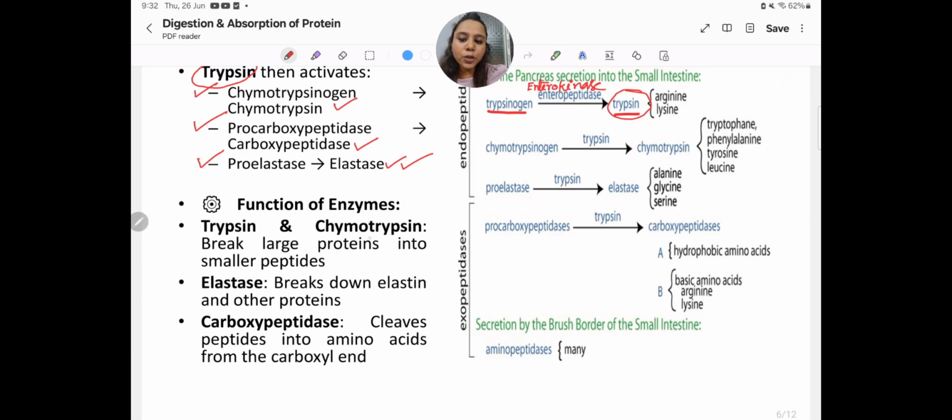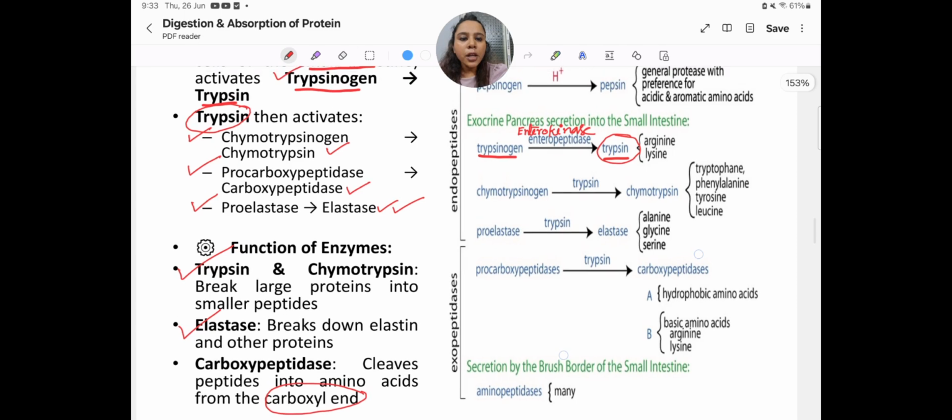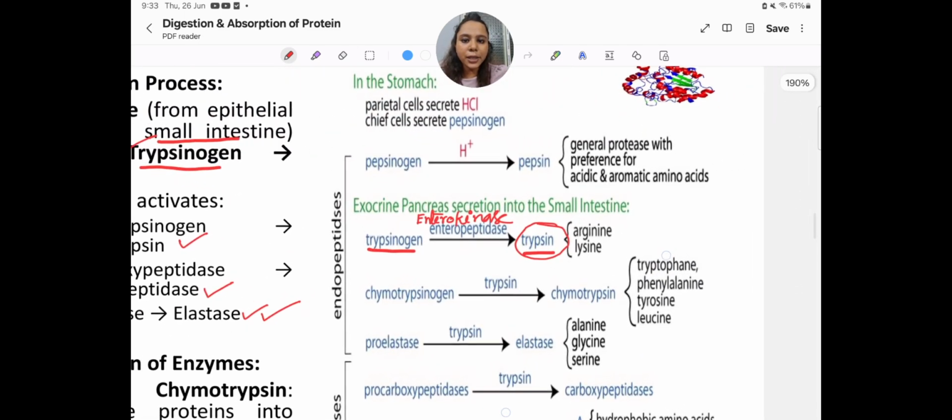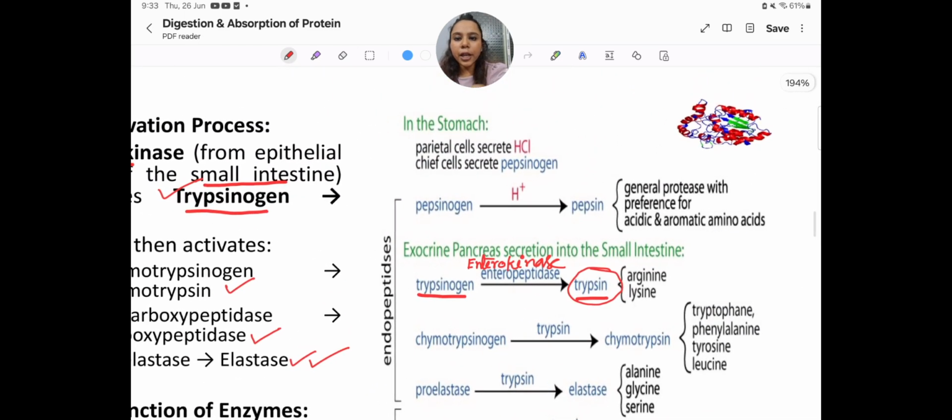Now see the functions of the enzymes. Trypsin and chymotrypsin break large proteins into smaller proteins. Elastase breaks down elastin and other proteins, and carboxypeptidase cleaves amino acids from the carboxyl end of peptides. Now you know what the carboxy end and the amino end are, right? You can see this chart, it will also be very helpful.